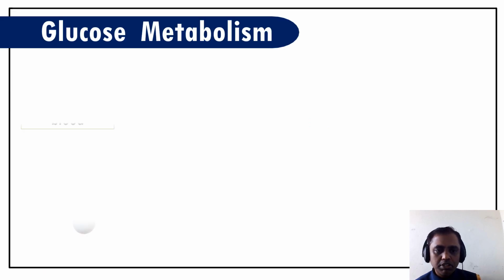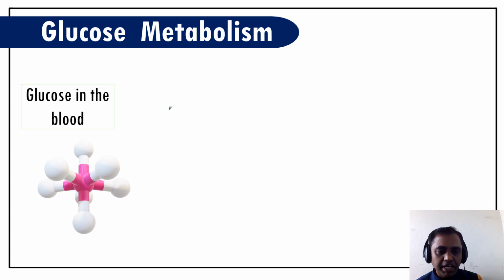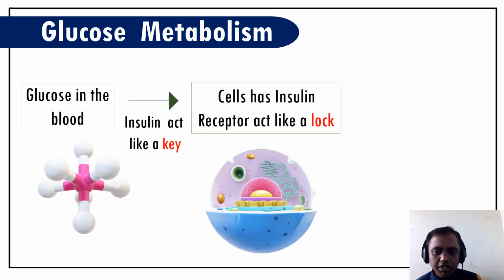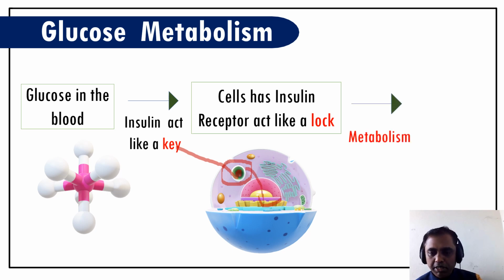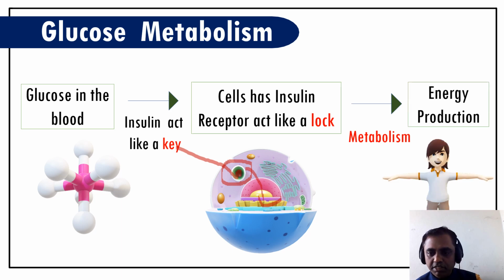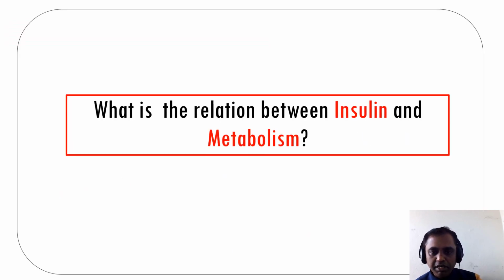Glucose is very simple. The glucose is in the blood, insulin acts like a key, and the cells have an insulin receptor that acts like a lock. Imagine that this is the lock, and the key is the insulin. The key helps to open this lock, and once it is open, the glucose will enter inside the cell. Inside the cell there is metabolism, as we studied previously. The metabolism takes place, then formation of ATP, that is the energy production. This is the way glucose metabolism takes place.